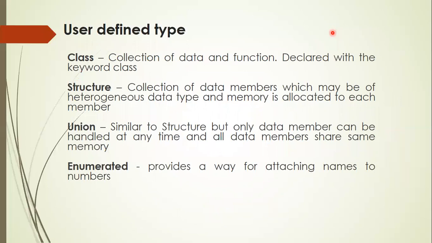C++ supports four user-defined data types. A user-defined data type is one which is created by the user when the basic data types are not enough for writing the complete program. Some of the user-defined data types available in C++ are class. In our first or second class, I explained the concept of class. Class is nothing but a template for creating objects. Every class specifies what data and what functions are included in the object that we are going to create later.